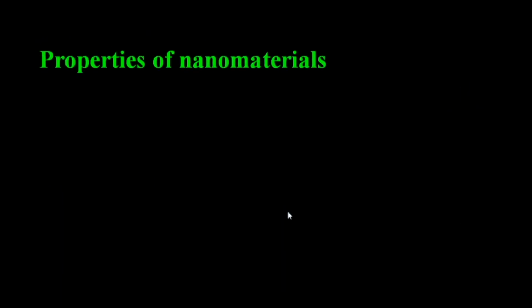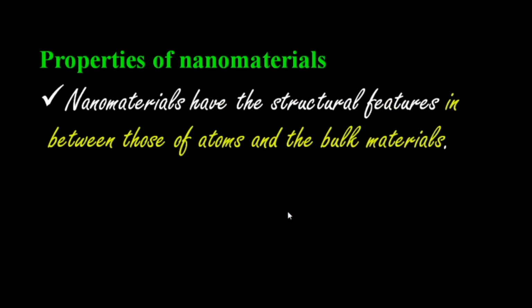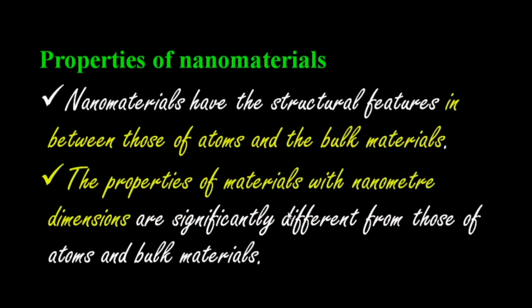So the next thing is properties of nanomaterials. Nanomaterials have structural features between the atoms and the bulk materials, intermediate features. They do not possess the behaviors of atoms or of bulk materials. In the same way, the properties of these materials are also entirely different from atoms and bulk materials. So both are entirely changed.